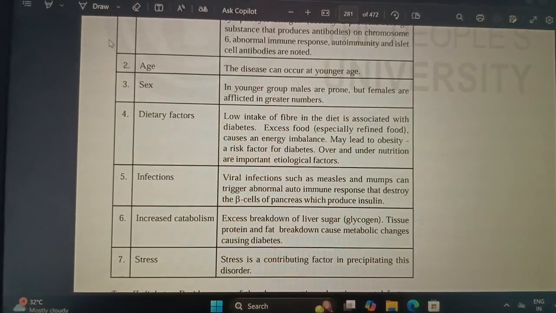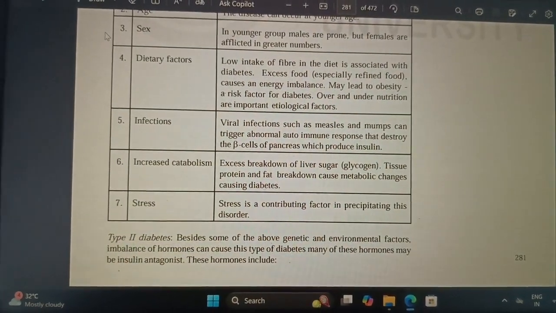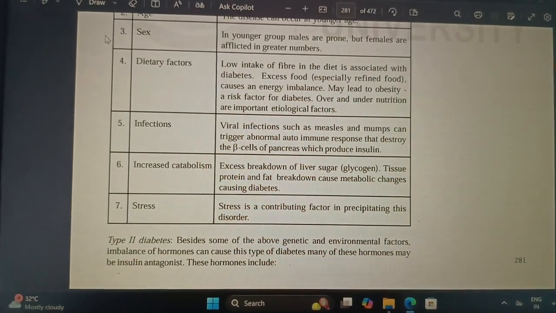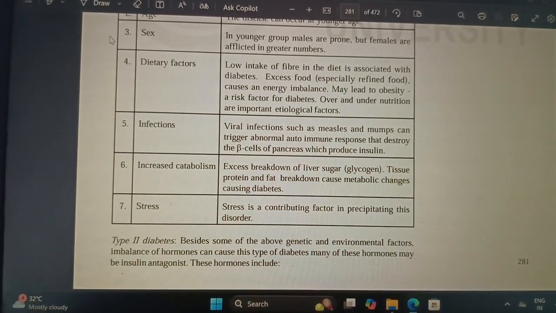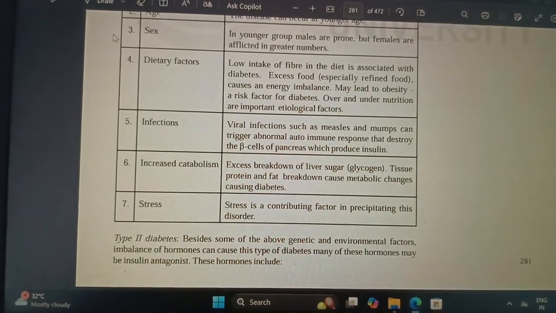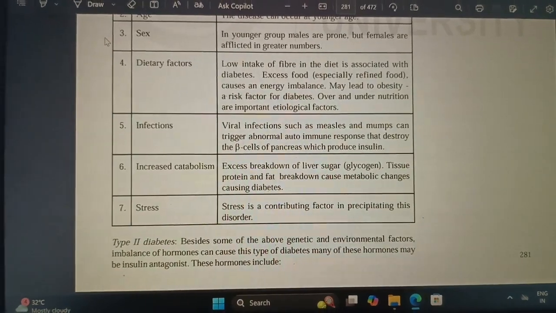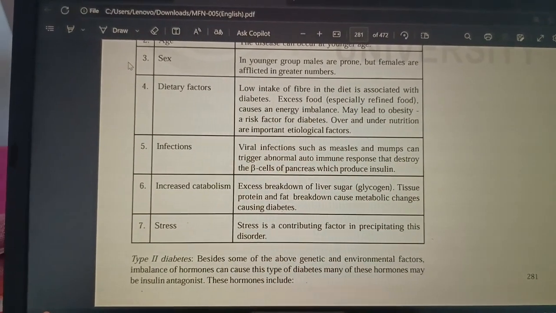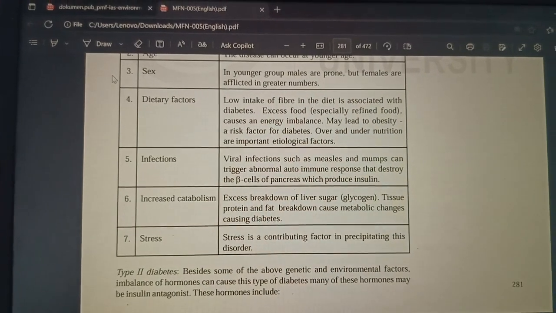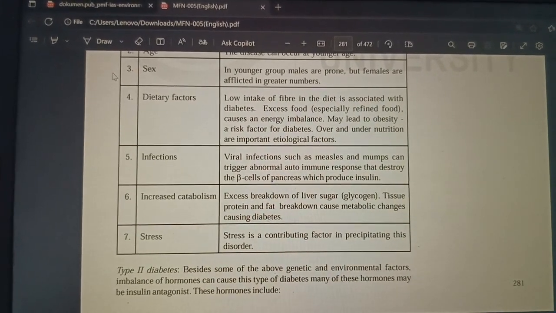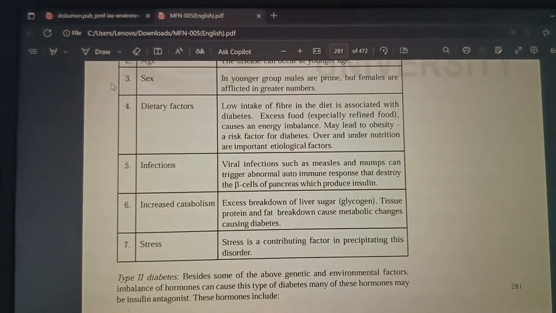diabetes. Infection. Viral infections such as measles and mumps can trigger an abnormal autoimmune response that destroys beta cells of the pancreas, which produce insulin. As I think all of you know, autoimmunity is nothing but our own cells being attacked by our own body's immune response.